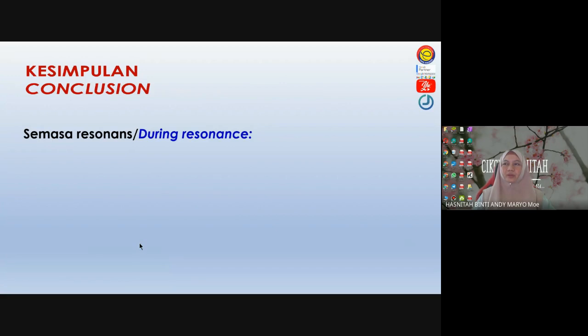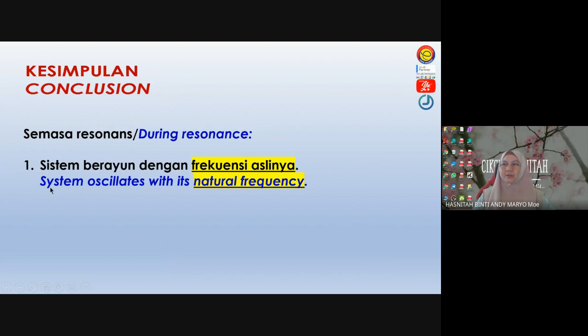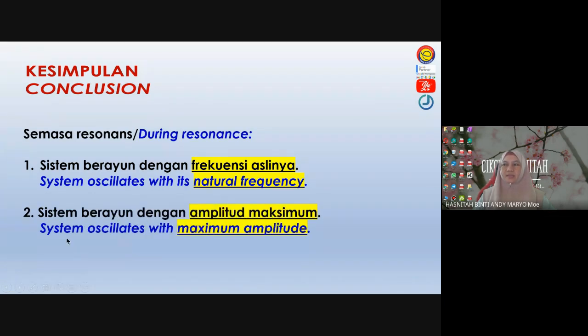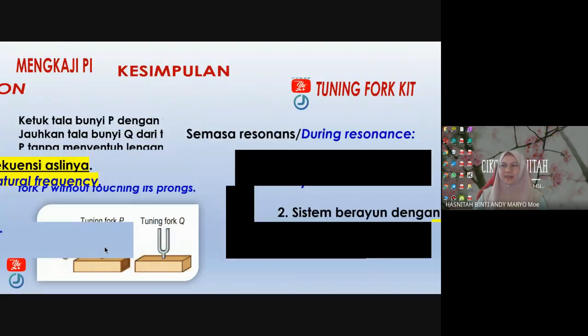Okay, so how to conclude this activity? During resonance, what can we observe? Number 1, the system oscillates at its natural frequency. And second, the system oscillates at maximum amplitude. So ada dua benda berlaku: number 1, the system oscillates with its natural frequency, and second, it oscillates with maximum amplitude. Senang saja resonance ini.